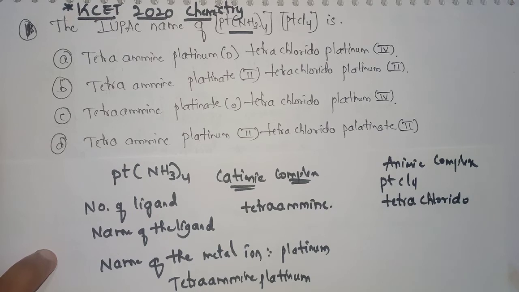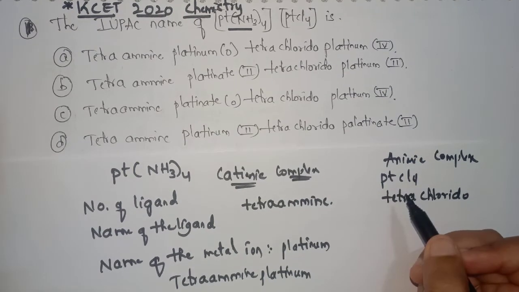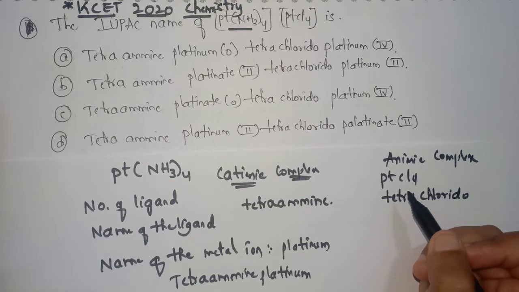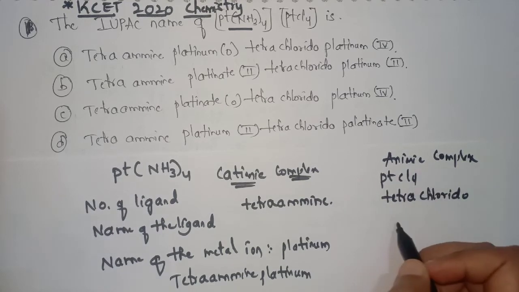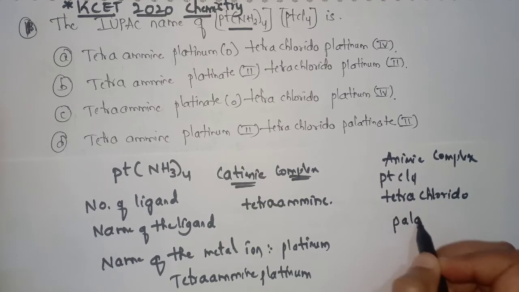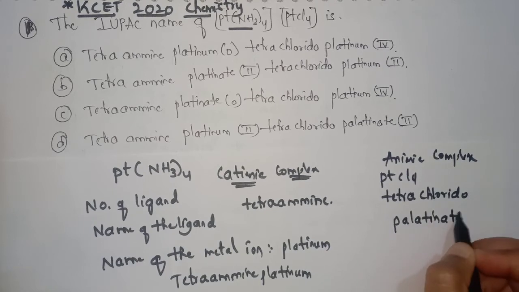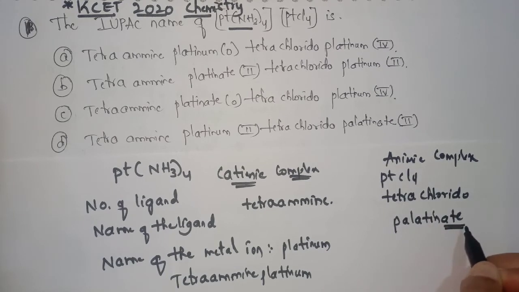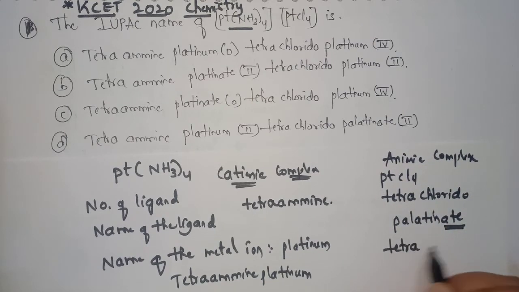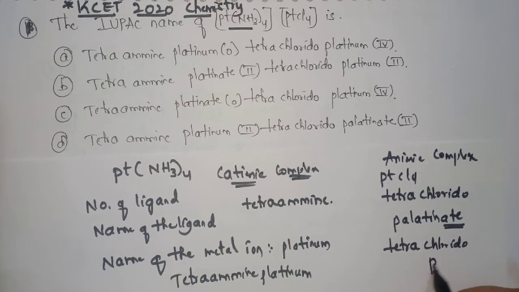Now coming to the name of the metal ion. The metal is Pt. For an anionic complex, the name of the metal ion ends in -ate. So it will become platinate. Here you can observe that it ends in -ate. By combining the ligands and the metal, we will get tetrachloridoplatinate.